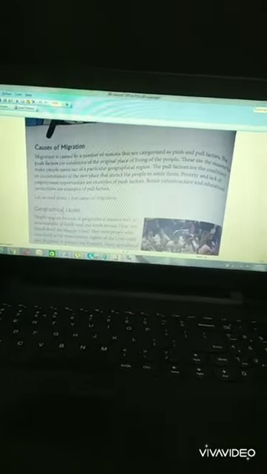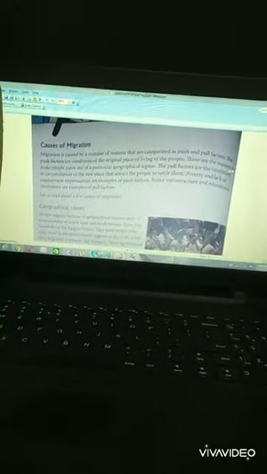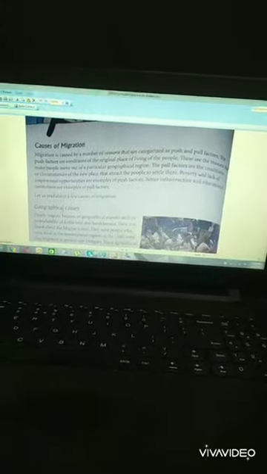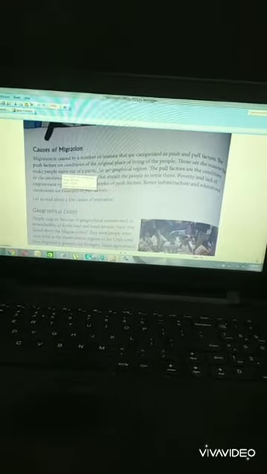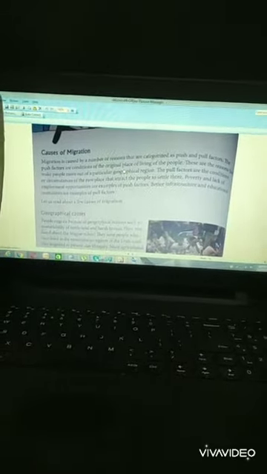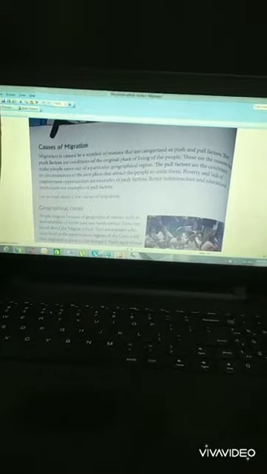Causes of migration. Migration is caused by a number of reasons that are categorized as push and pull factors. What is a push factor and what is a pull factor? Push factors are the conditions of the original place where people live. These are the reasons that make people move out of a particular geographical region, and that is called the push factor. It is the condition of the original place where people were born and exactly live.